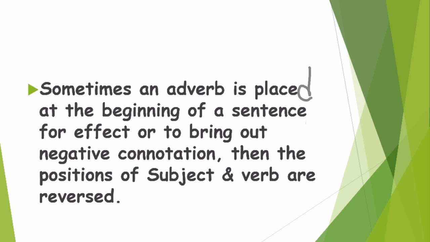We place the adverb at the beginning of the sentence to give our sentence a proper effect, and to bring out negative connotation. If you have used a negative word in a sentence, to bring out more negativity, we use such negative words at the starting only.